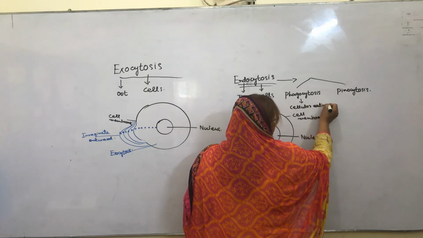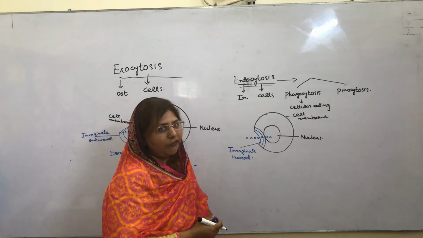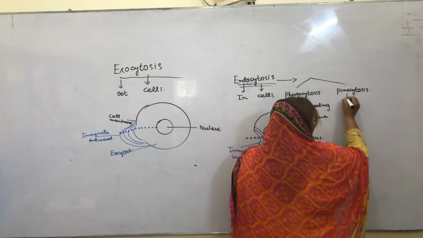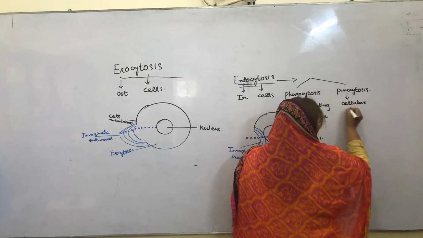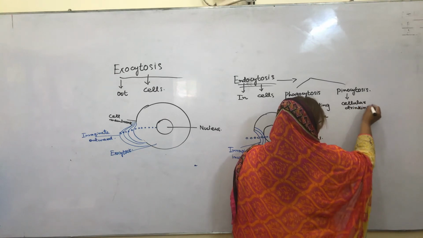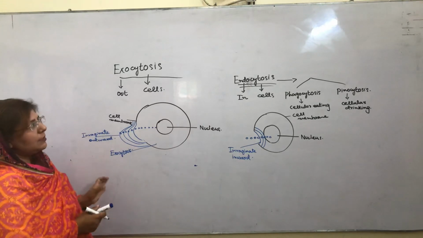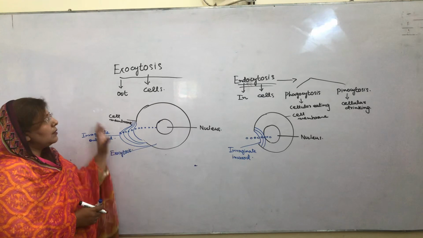And the substances which are in the form of liquids enter through a process called pinocytosis. It means it is a process of cellular drinking. So this is the pathway in which all materials can enter the body of the cell. It is very easy, it is very simple.